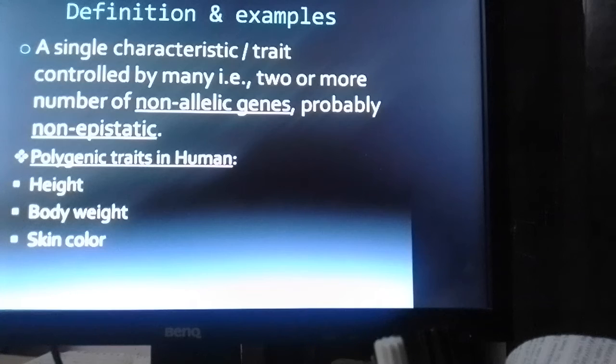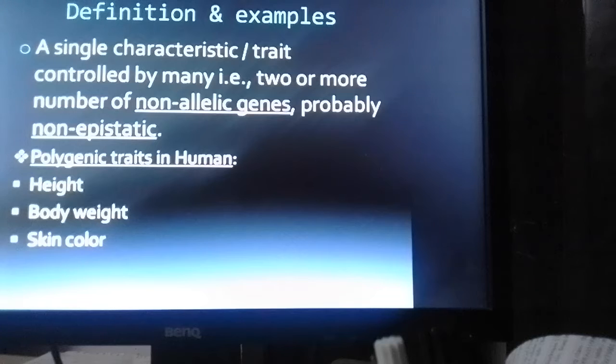A single characteristic or trait controlled by many non-allelic genes, probably non-epistatic. Already we told about non-allelic genes.